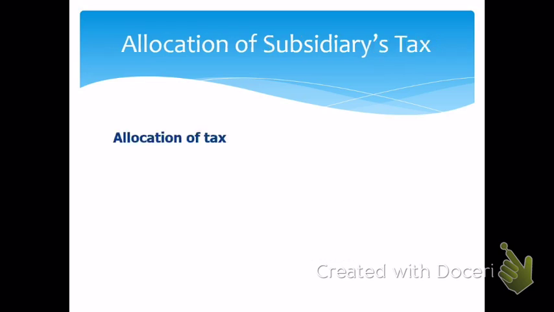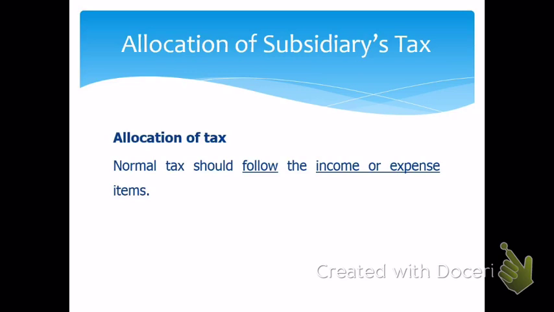Now, allocation of tax. Normal tax should follow the income or the expense item, and therefore that tax should be allocated in the same period as that income or expense item has been allocated.